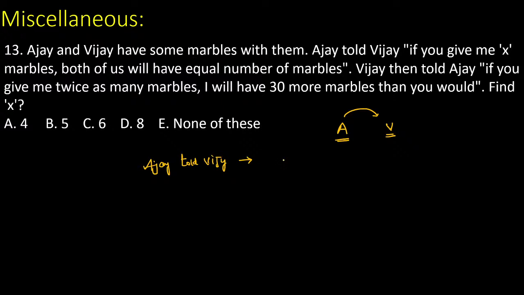Now see, if you give x number of marbles, the number of marbles Ajay has now is A plus x. Vijay's number of marbles is equal to B minus x. If you give like that, the numbers of marbles are equal. That is the first information.